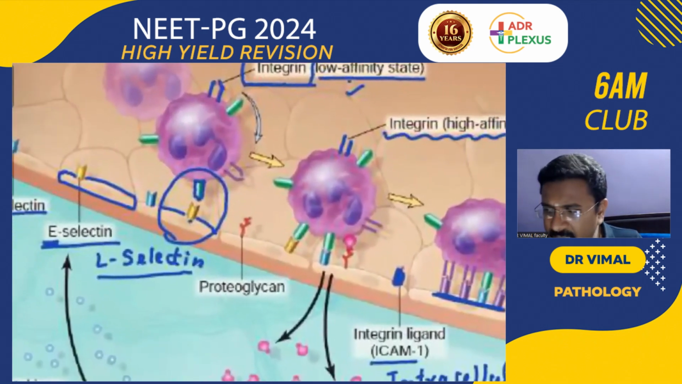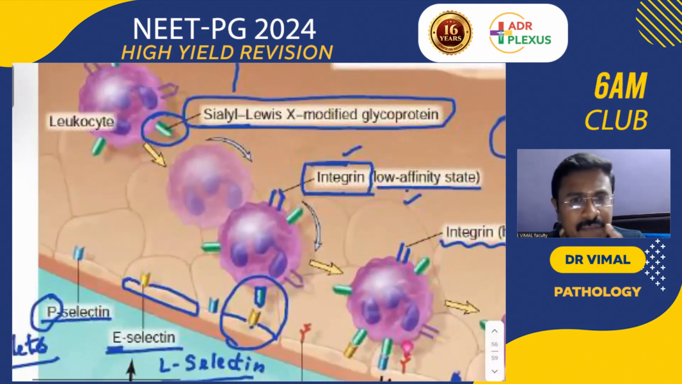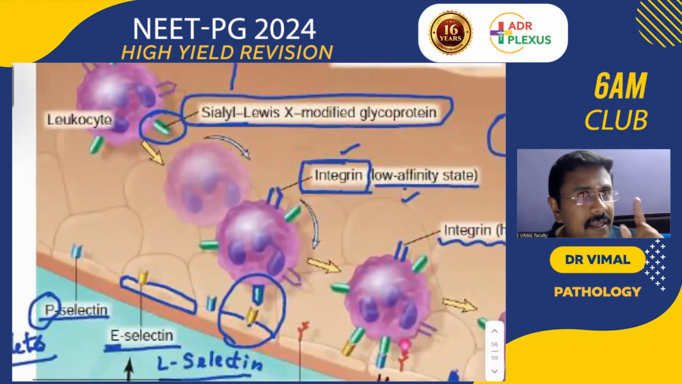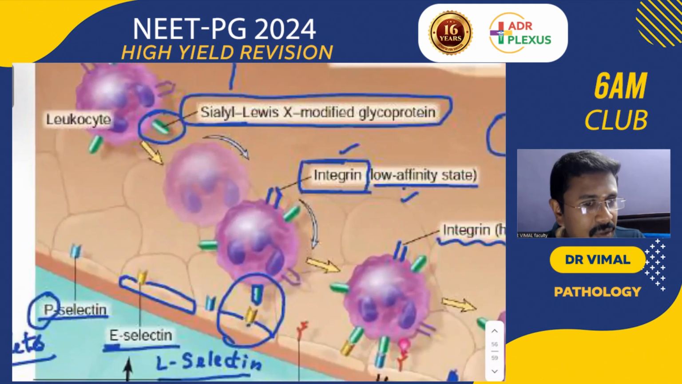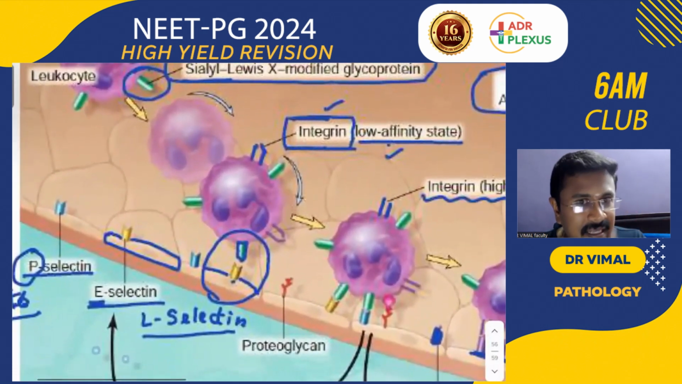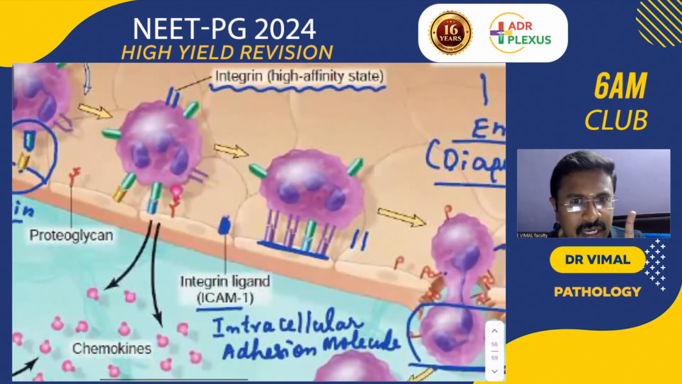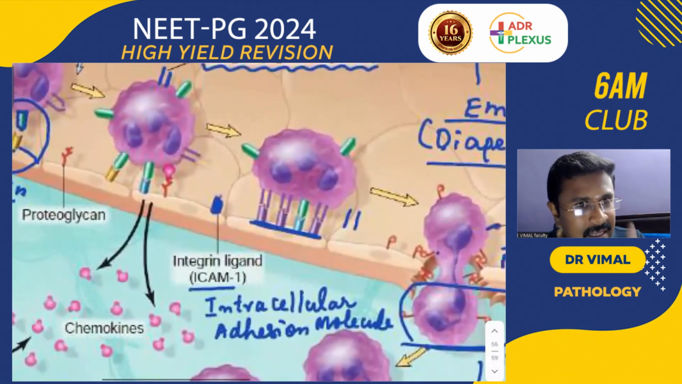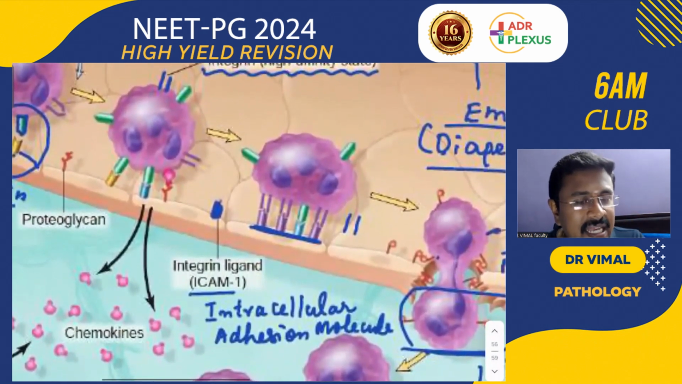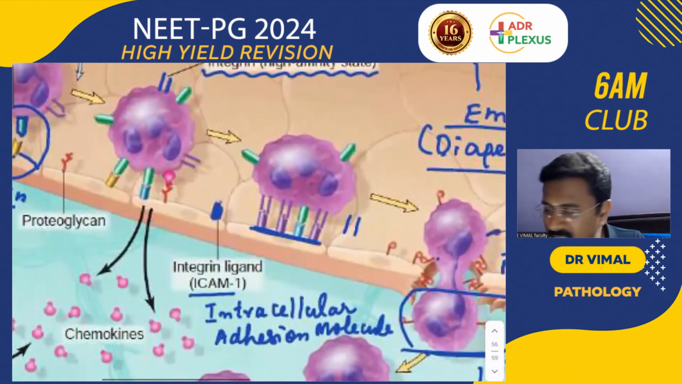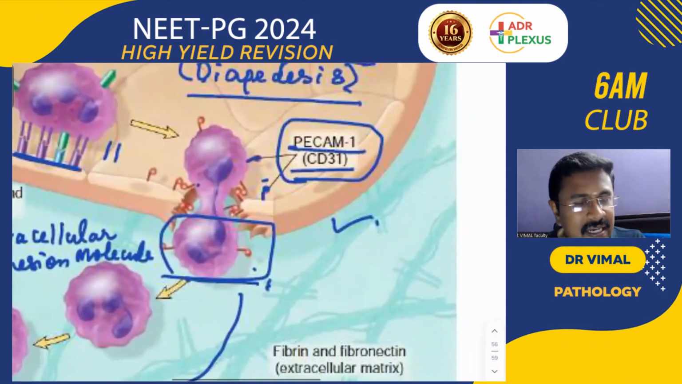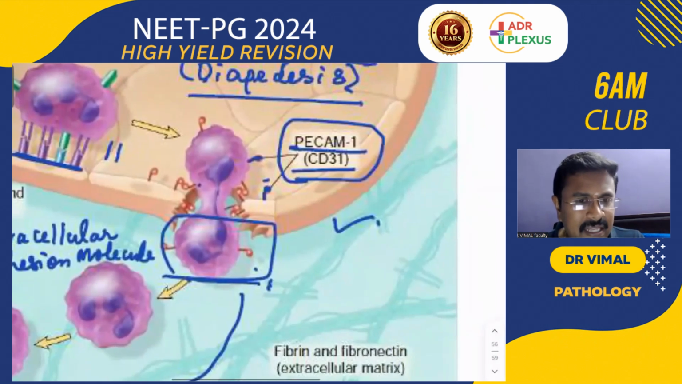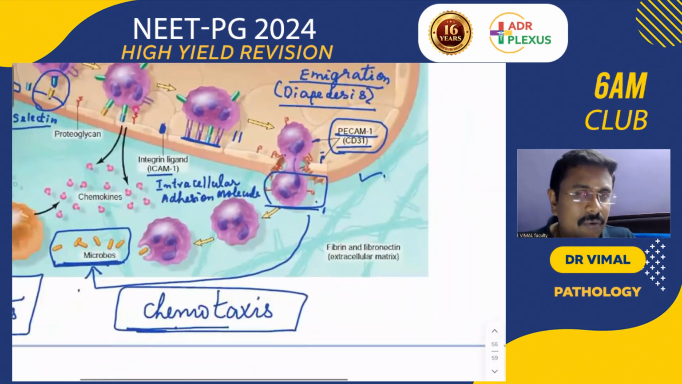For rolling, you need sialyl Lewis X present in the WBC and E-selectin present in the endothelium. For adhesion, you need integrins present in the leukocyte and ICAM-1 present in the endothelial surface. And PECAM-1 is needed for emigration. And you will remember the chemotactic factors: LTB4, leukotriene B4, interleukin 8, and C5a.